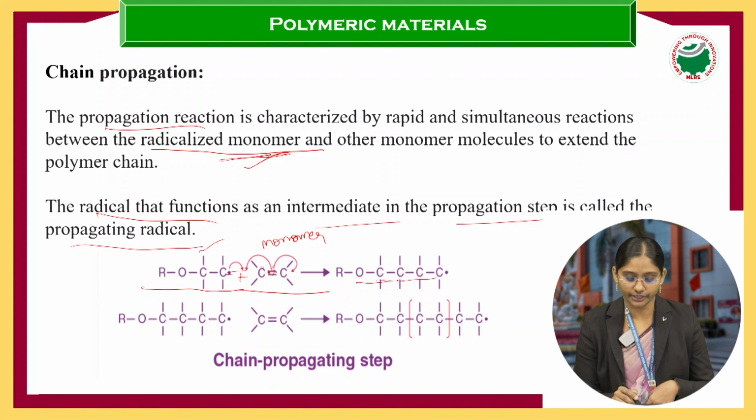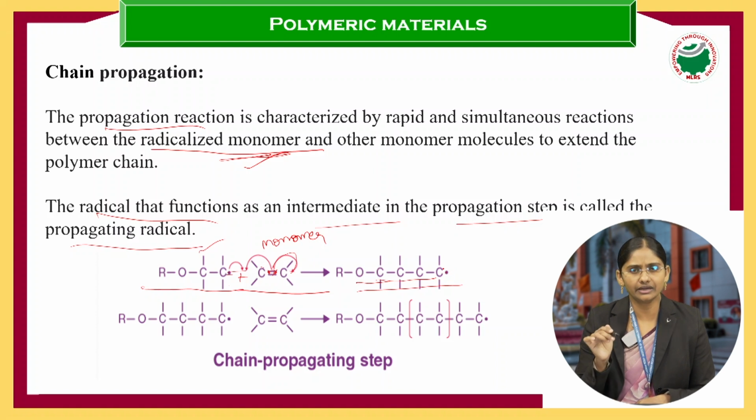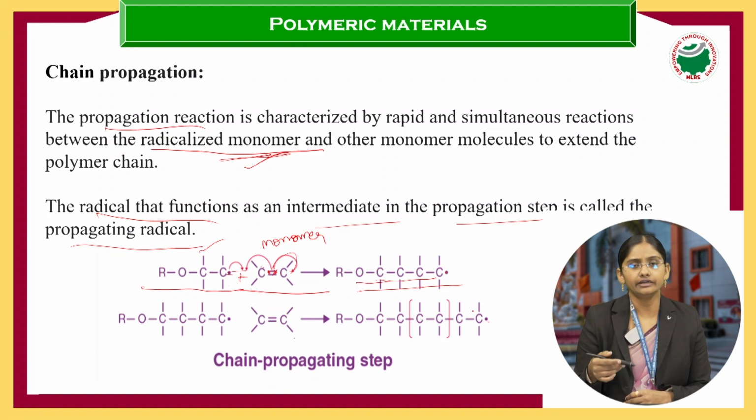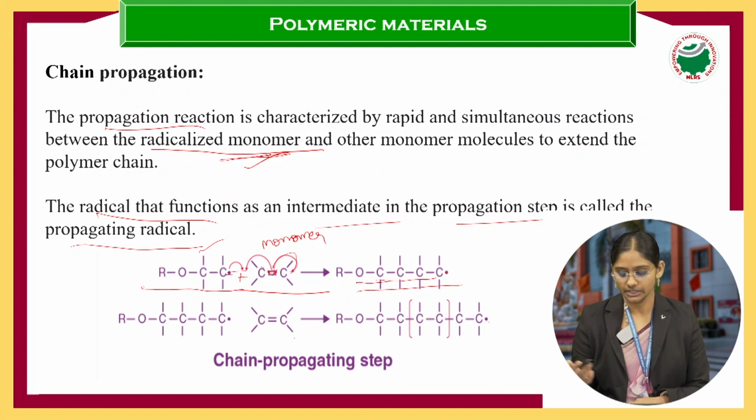Another free radical is taken up by the carbon, so here one more free radical is there. If a free radical is there, that is very reactive, and it can undergo the reaction again. Like this, it will react with one more monomer, and this process continues.